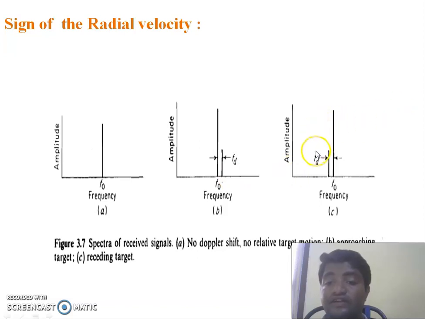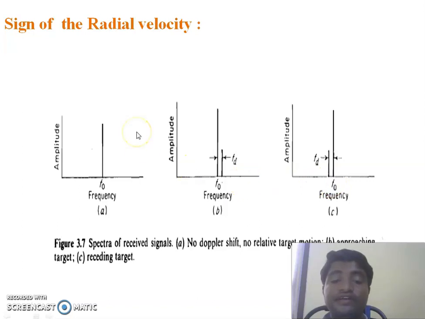The third figure indicates that when the target is receding, we get f0 minus fd, because the second line is present below f0. That means the frequency is less than f0.